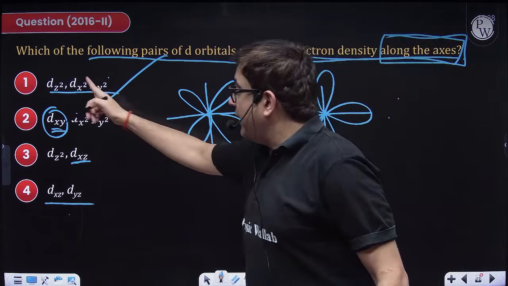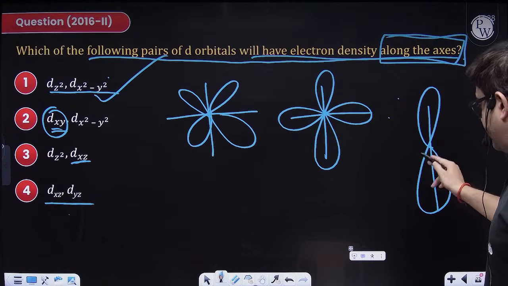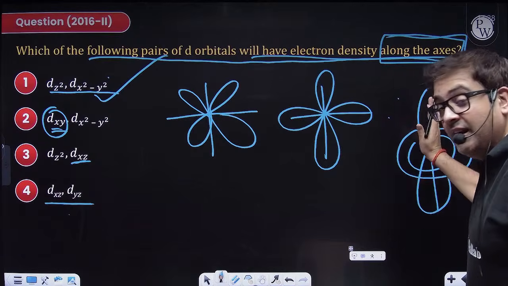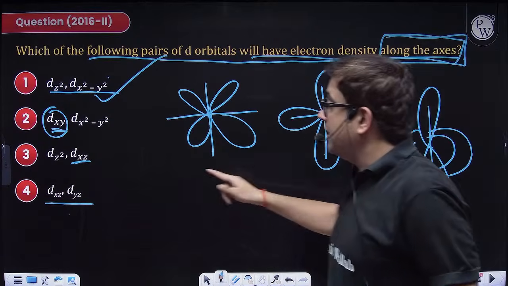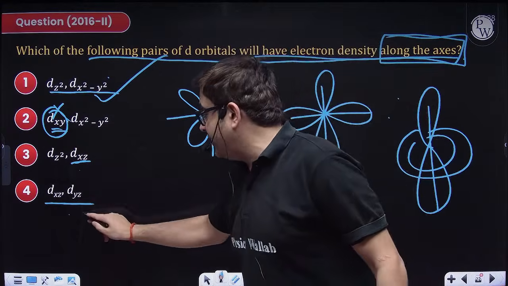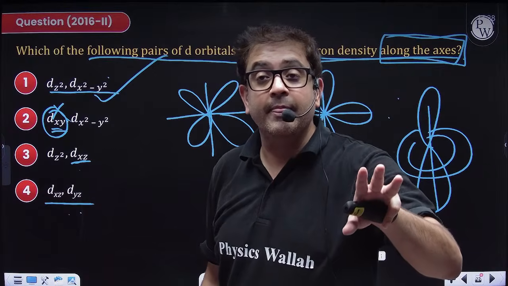If you compare dz square, then at least one lobe is along the axis. Yes, I have a toroidal lobe that is not completely along the axis, but ultimately one of the lobes is. So here, nowhere are dxy, dyz and dzx going along the coordinate axis. I hope everybody is clear.